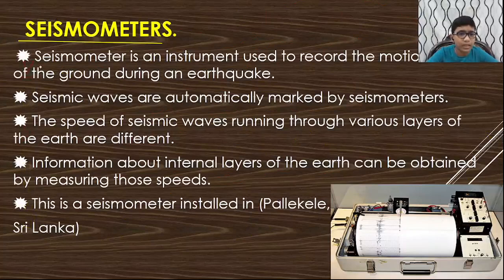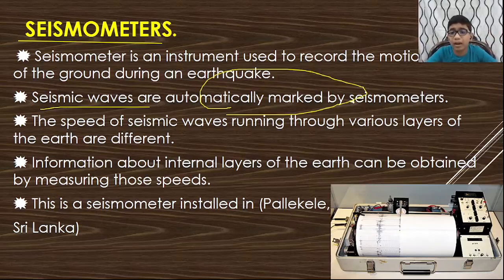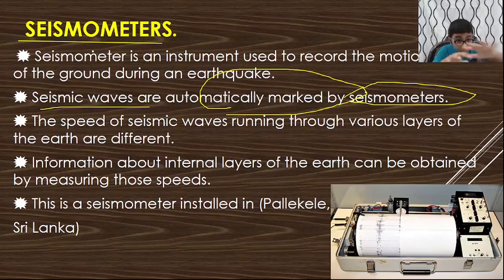Seismometers. A seismometer is an instrument used to record the motion, that means the movement of the ground during an earthquake. Yes, during an earthquake, the ground is moving. That instrument that records the motion of the ground is the seismometer. Seismic waves are automatically marked by what? Seismometers.